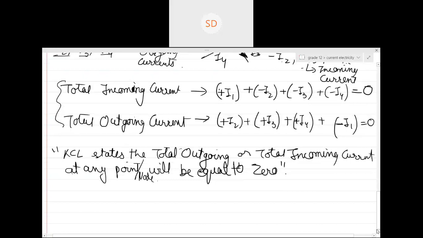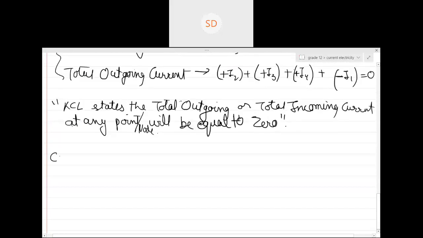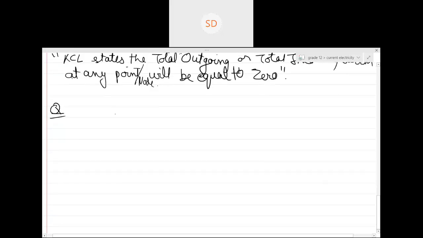Let's start solving this thing. Although when I'm solving this thing, I'm using a little bit of Kirchhoff's current law. Sorry, I can use KVL as well, but I don't want to use KVL. I'm solving it using nodal analysis, and you'll see exactly how it works.